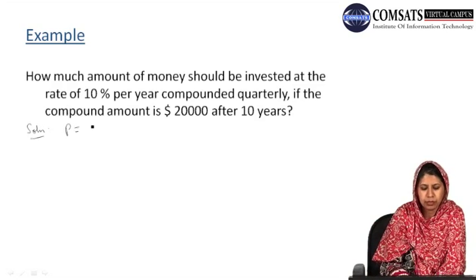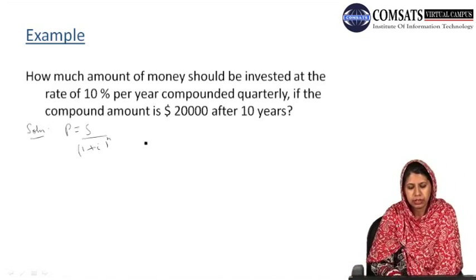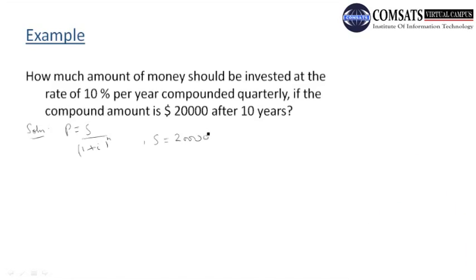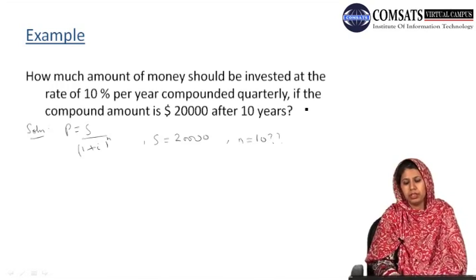First we will rewrite our formula, S over (1 + i) to the power n. Okay, now S is given as 20,000, that is the compound amount is 20,000 after 10 years, so n should be equal to 10. We have to check this.